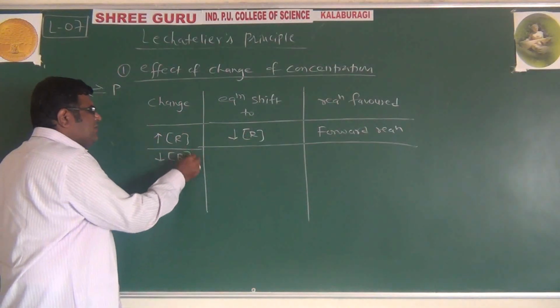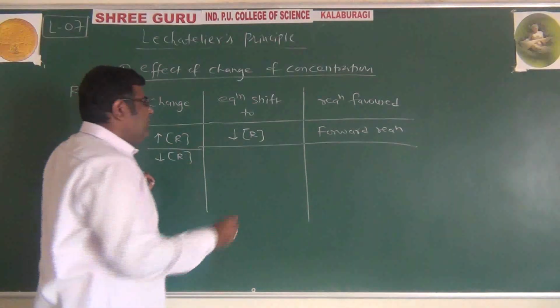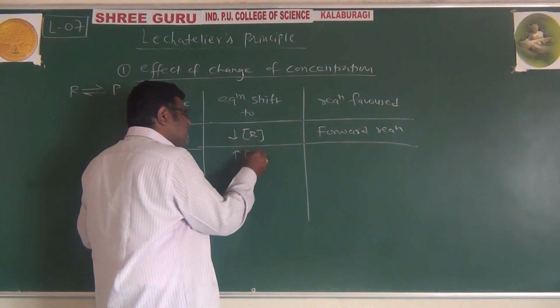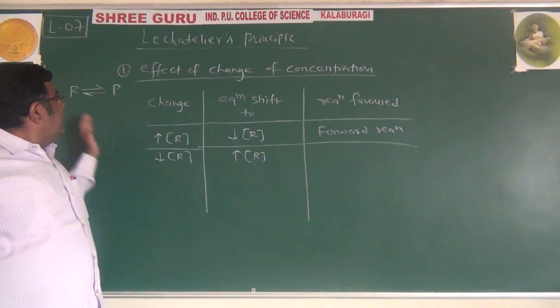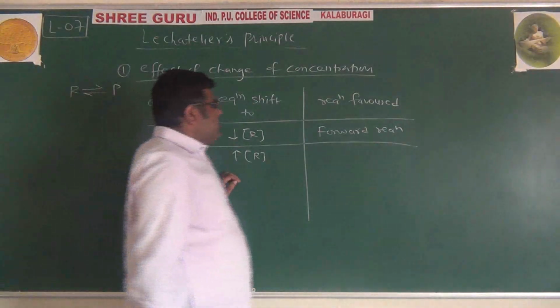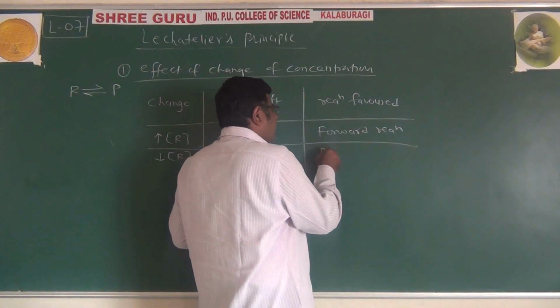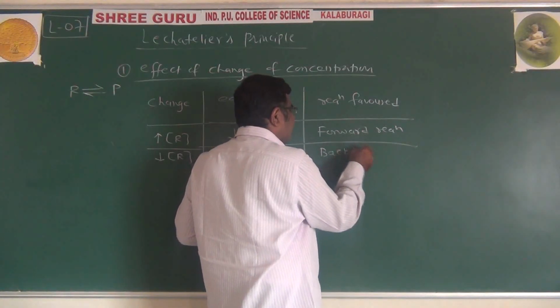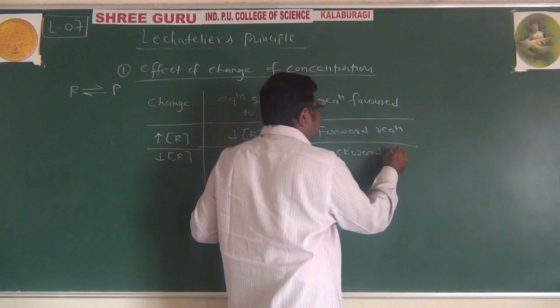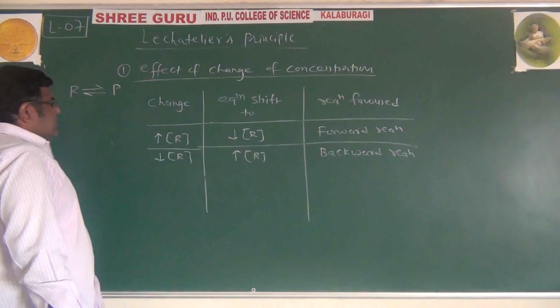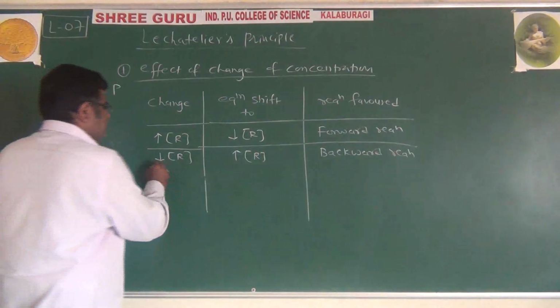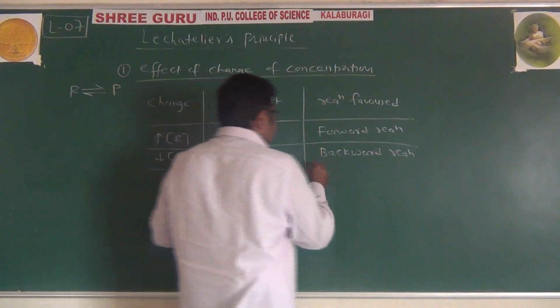If we decrease the concentration of reactant, the equilibrium will try to increase the concentration of reactant. Exactly opposite of what we are doing, right. Decreasing the concentration of the reactant means the reaction will go in the backward direction, and the reaction which is favored is the backward. Backward means more reactants are formed out of product. Now see the third change.